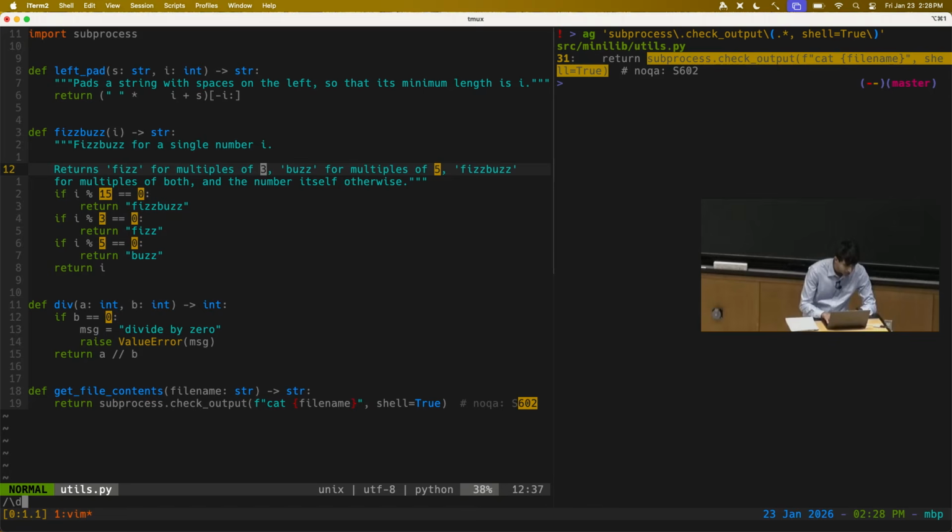I can search for \d\+ in Vim regex syntax. And we see highlighted here all the numbers in my code, right? And you can even do search and replace. So I can replace all the \d\+s with high, which is not very useful, but see, all of these have been changed to high. So regex is really useful for search and replace as well.